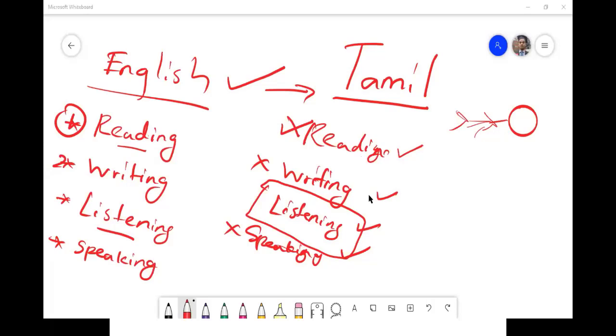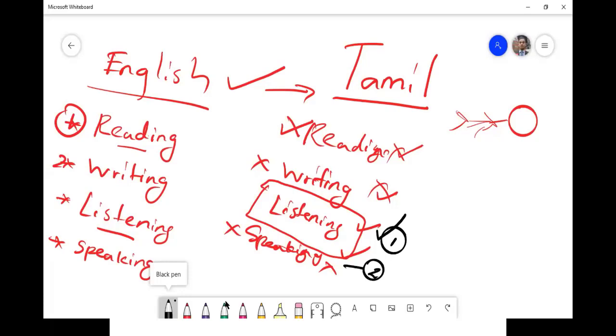The very first skill when we were born out of our mother's womb, we didn't do reading or writing or speaking. The only thing that we were doing was listening to what other people were speaking. Then what did we do? We didn't start reading or writing. What we did was, second one, speaking.